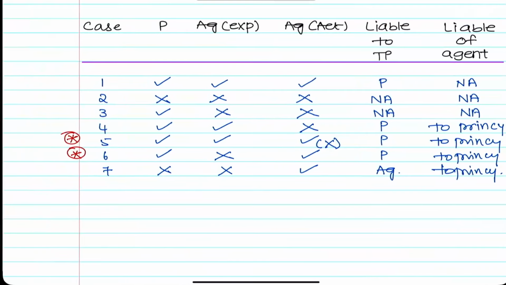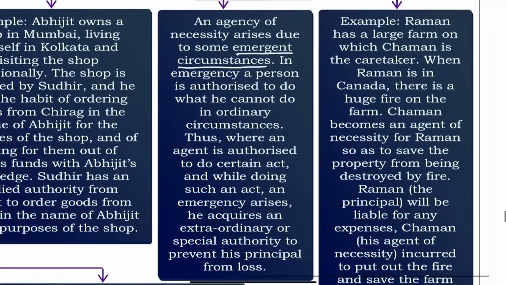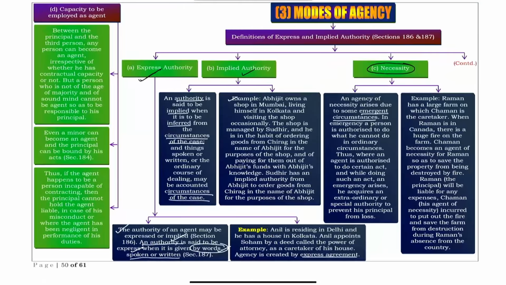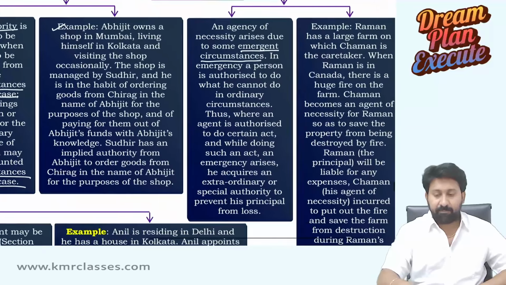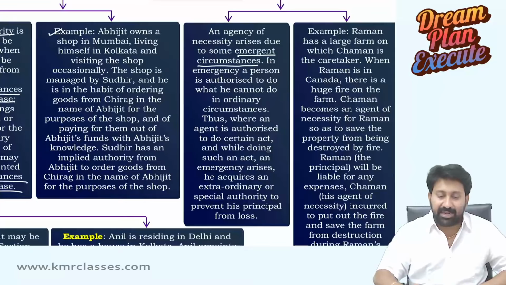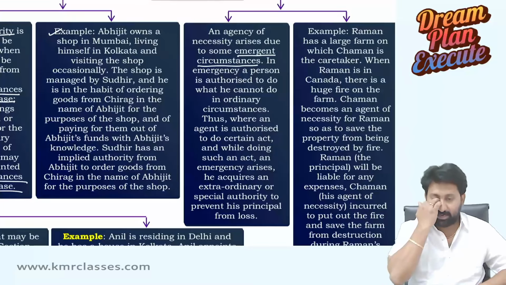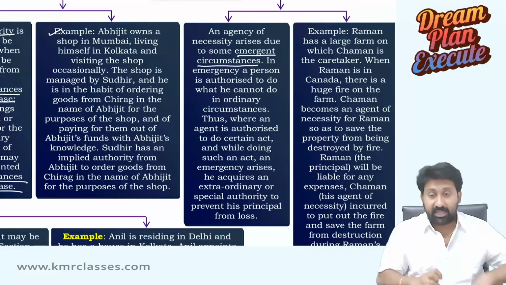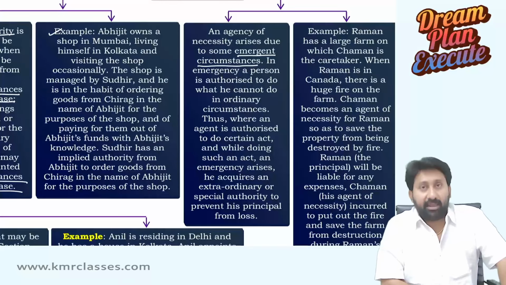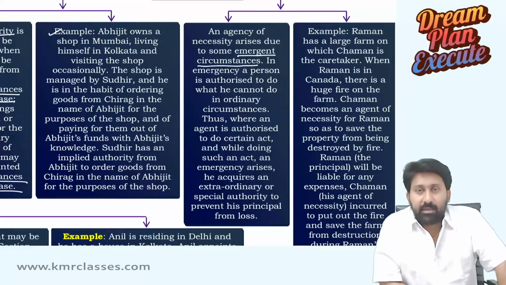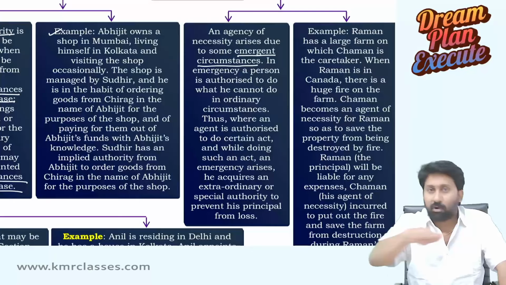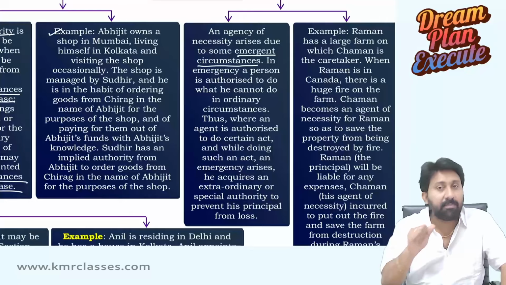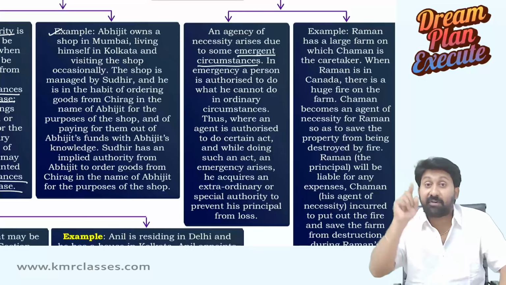Okay, let me explain what this is. See, reading will complete only half, but understanding completes the balance half. Agency created by necessity. See, there is a person A. A is in Chennai. A is in manufacturing of, say for example, cotton. From the raw cotton, they will make cotton cloth. Who will make? A in Chennai. He has a factory.